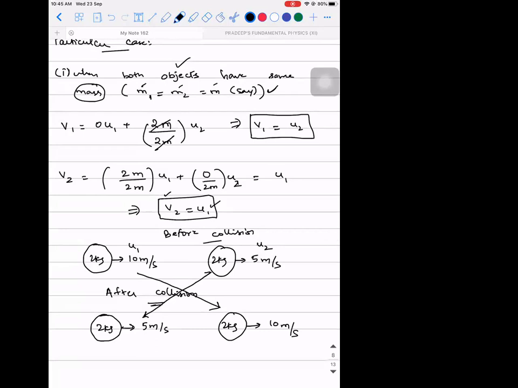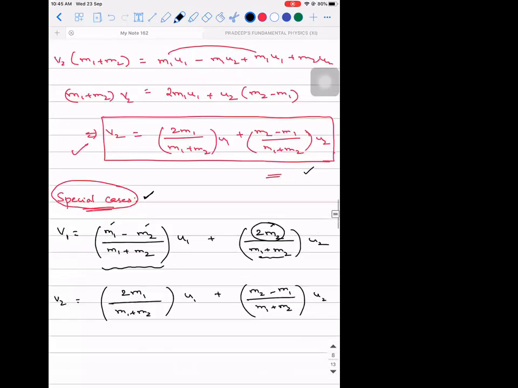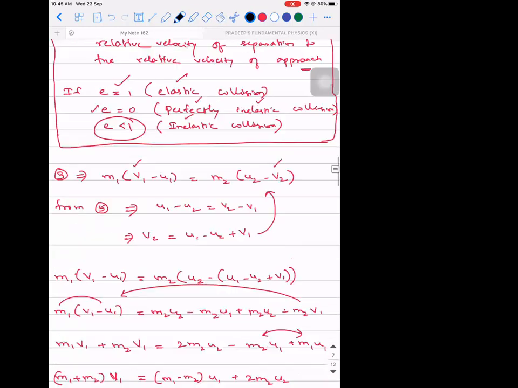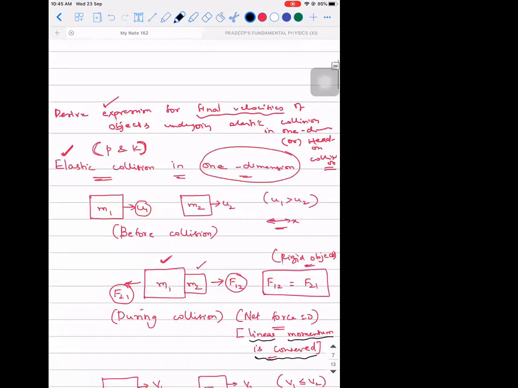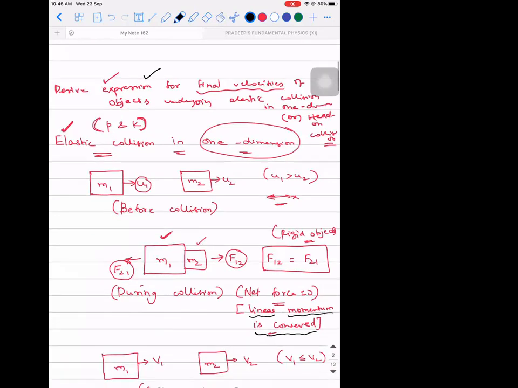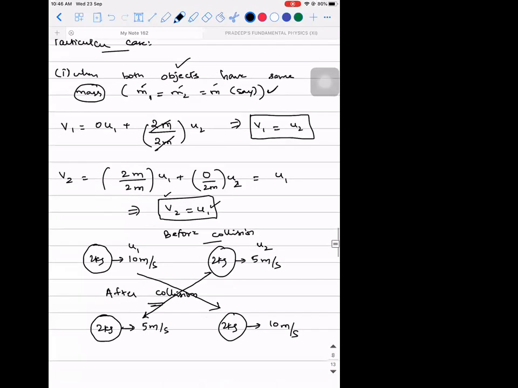So when they ask you in MCQ, there are two ways in which questions can be framed. If they want to ask a subjective question, they will ask the question as I told yesterday: derive expression for final velocities. But if they want to test the same thing in an MCQ, they will give you this kind of a scenario and give you different options. So when they give this, you need not sit and calculate anything.